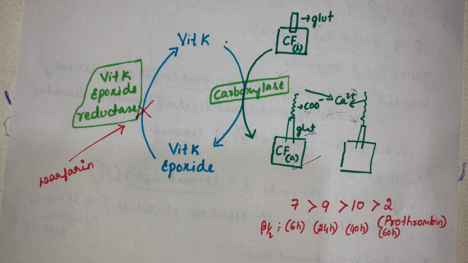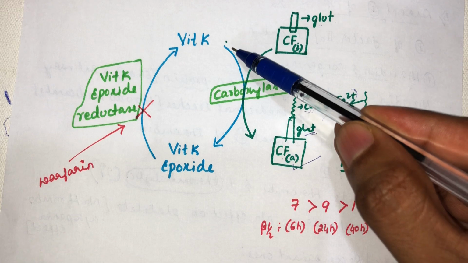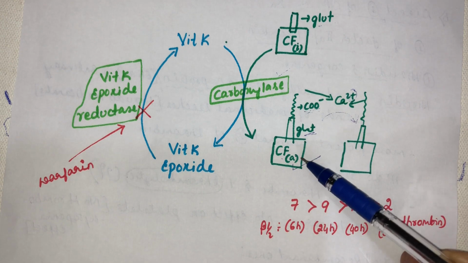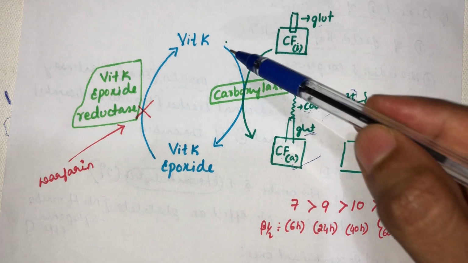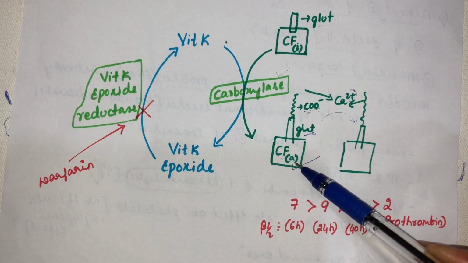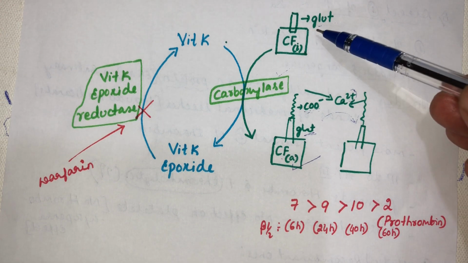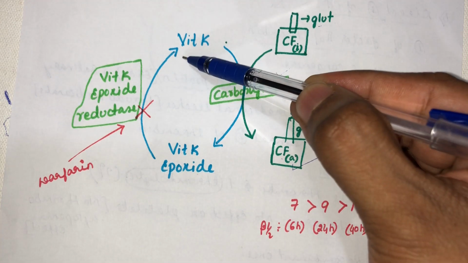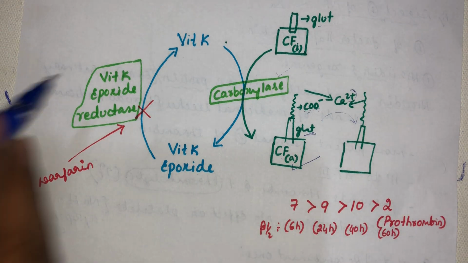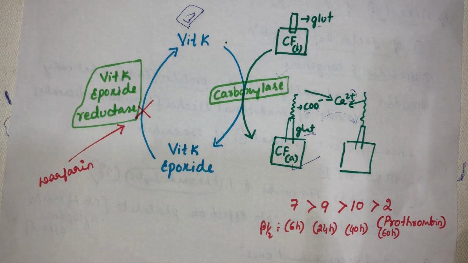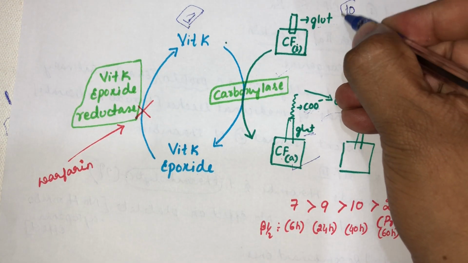So how is vitamin K helping in the activation of clotting factors? It is one of the steps helping in the carboxylation of the inactivated clotting factor into the activated clotting factor. Once vitamin K gets converted into vitamin K epoxide, the inactivated clotting factor gets converted into activated clotting factor. To further activate the remaining inactivated clotting factors, vitamin K epoxide needs to be reconverted back into vitamin K. For example, assume only one vitamin K is present in the body